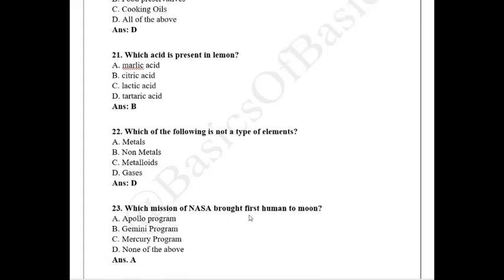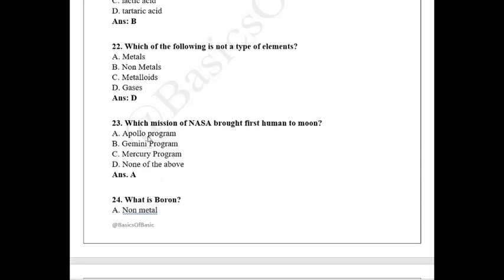Which mission of NASA brought the first human to the moon? Questions with respect to science and technology are also asked here. You may think, okay, since this is just a small exam, ICAR ARI, with 10th standard qualification, you can easily qualify. But no, that's not the case, because complicated things are also asked here. If you follow current affairs and are good at strategy, then only you can crack this exam, because the competition is very high for this post also. The answer here is the Apollo mission. There are many films about Apollo also, so from that you can remember.